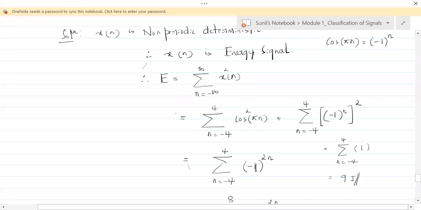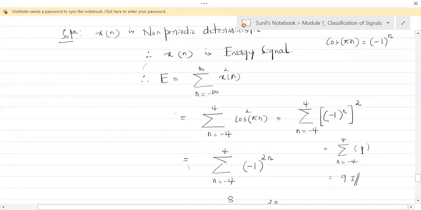Fine. And what is this -1 to the power 2n? Is this 2n an even numbered power or an odd numbered power? For any value of n, this power would be even numbered. Why? Because 2 is there. Any number multiplied by 2 would give you an even number. So this 2n would always be an even number, so this is always an even power. So -1 to the power of an even number would always be 1. That's why this particular thing can be written as this.